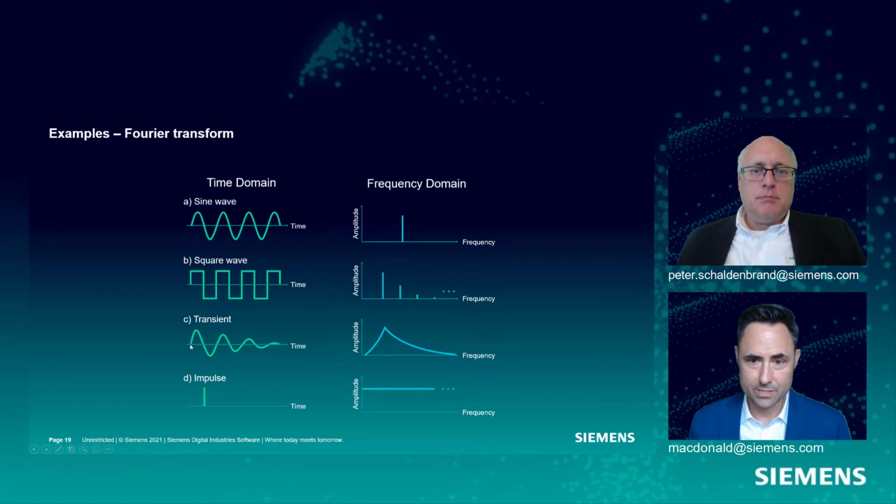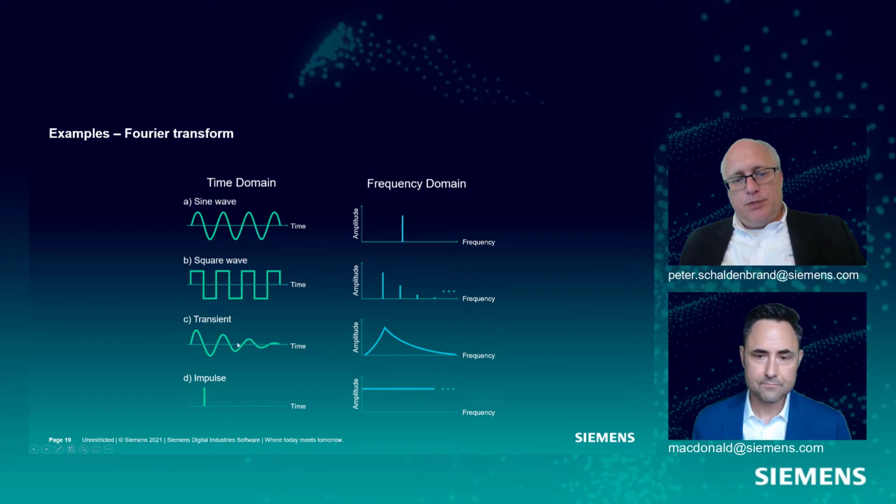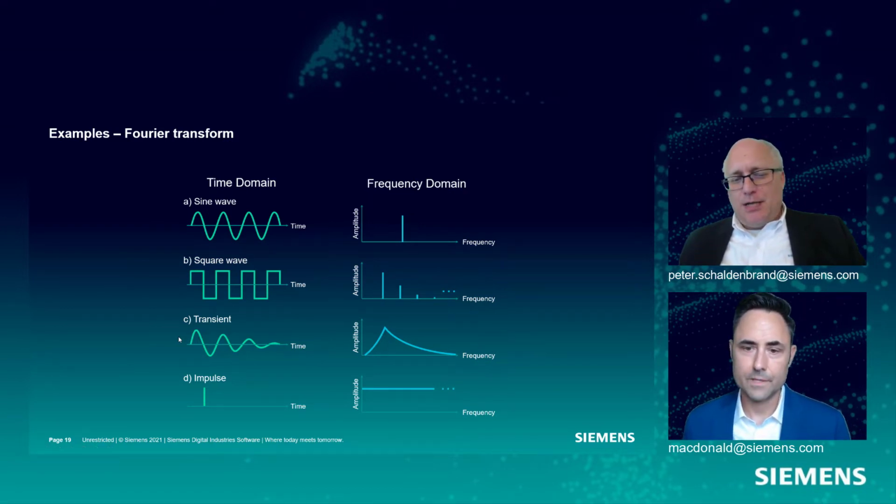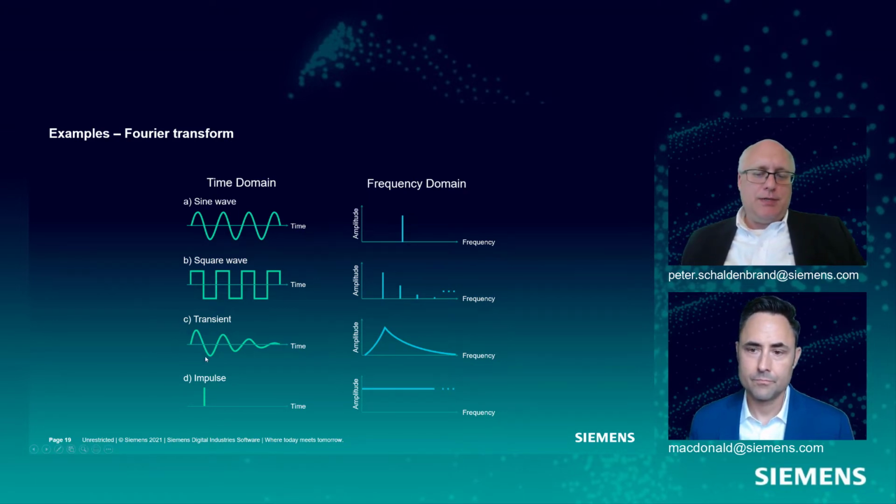So if I have a damped sine wave, so I release this spring mass system and it dies out, our frequency domain is no longer just a single component, but it's really a bunch of components with a peak value at this sinusoidal frequency. Okay. Yeah, so that's what it had to do to describe this signal. It's kind of a bit different than the sine wave, which was a single frequency. Yep. Still a dominant frequency, but I guess that smearing out is how it damps it out, huh?